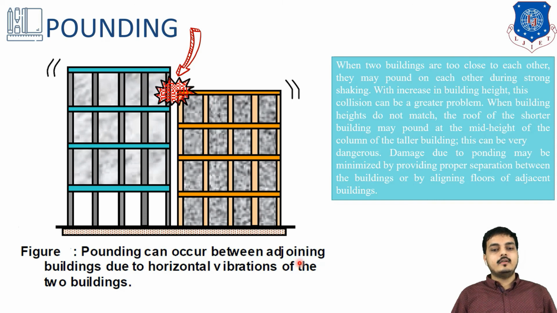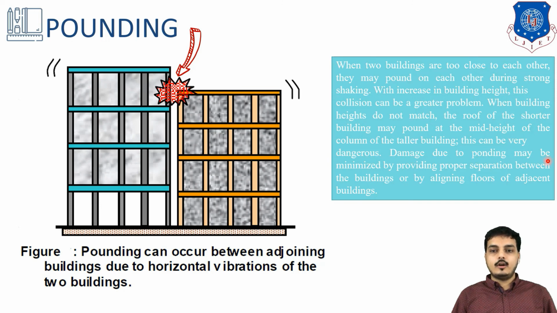So pounding can occur between adjoining buildings due to horizontal vibration of the two buildings. When two buildings are too close to each other, they may pound on each other during strong shaking. With an increase in building height, this collision can be a greater problem. Now when building heights do not match, the roof of the shorter building may pound on the mid height of a particular floor of the taller building, and this can be very dangerous.